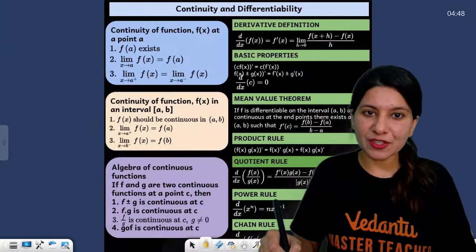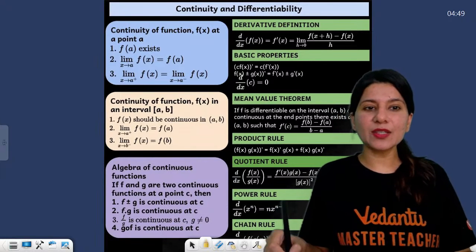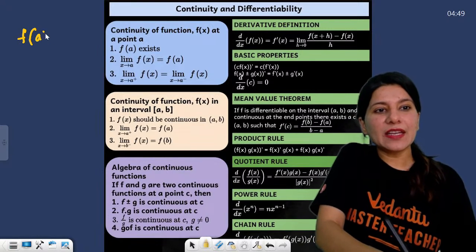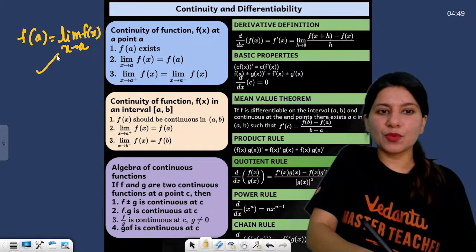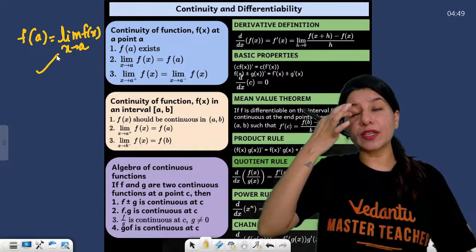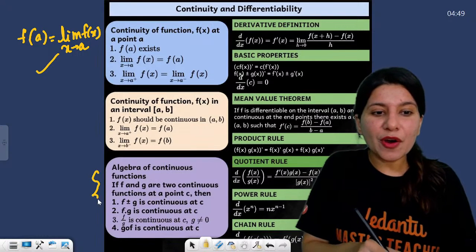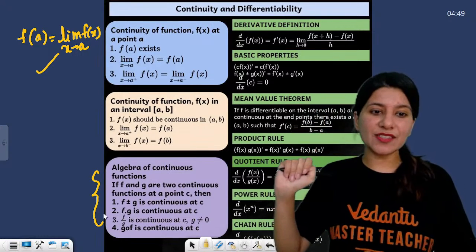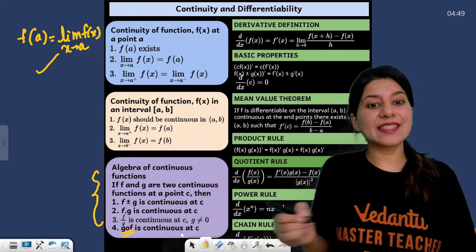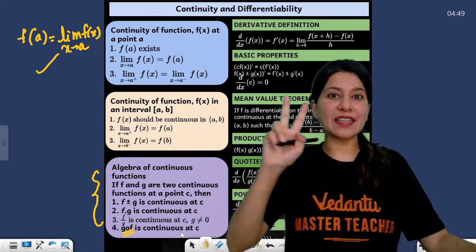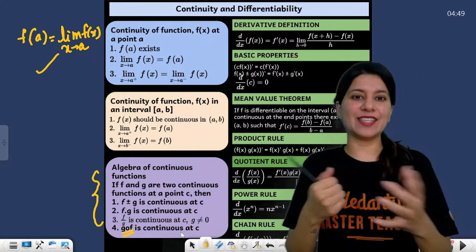All right, so this is your differentiability. Now let's talk about continuity. What happens when a function is continuous? Basically, f of a will be equal to the limit of that function as x tends to a. This you should know, only this about continuity. Continuity is sorted out. Now, algebra of continuous functions. If you are given functions, then sum, product, difference, and composition as well are continuous. When two given functions are continuous, then their composition f of g of x is also continuous at x equals 3.